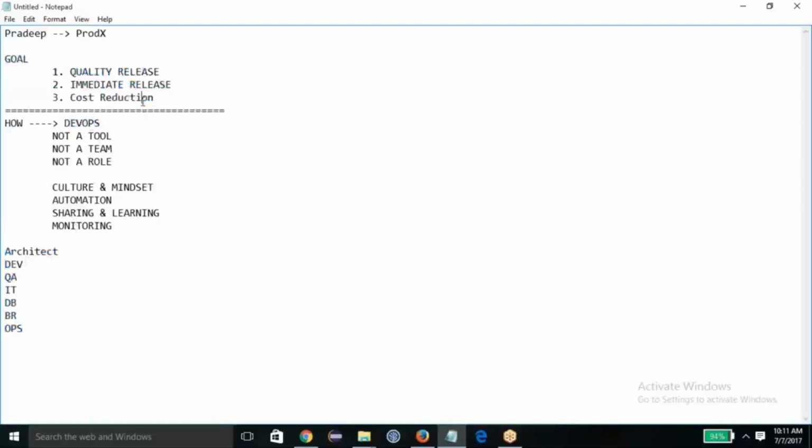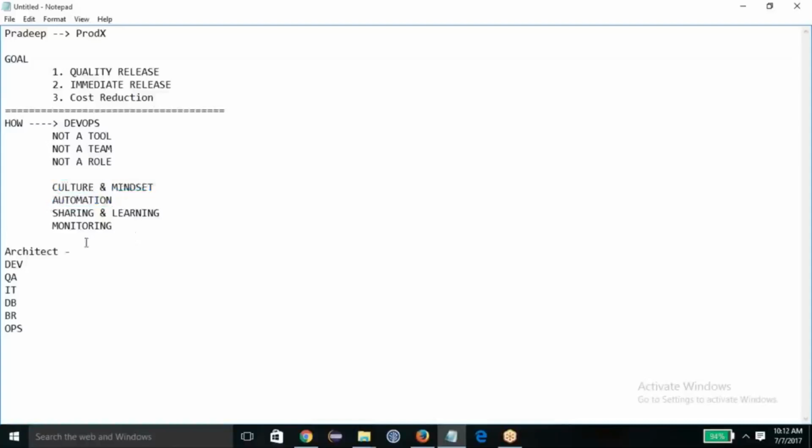And this is a very major goal actually. So what are you going to do? Basically, culture and mindset is something you have to develop over a period of time. You need to talk to your employees. You need to be aware of the cultural and mindset changes. Your organization has to make it, your employees have to make it, and everyone has to work together. That's something I'm not talking about right now.